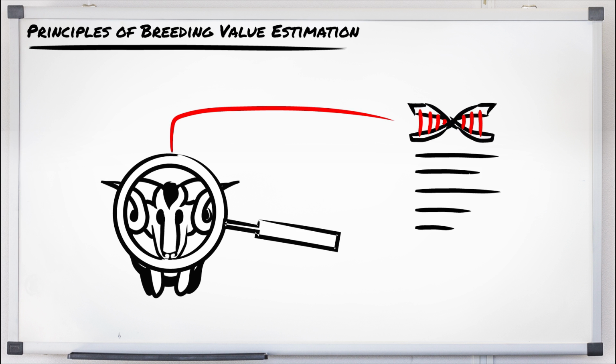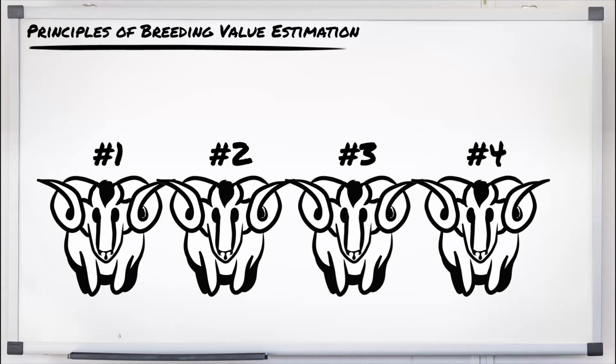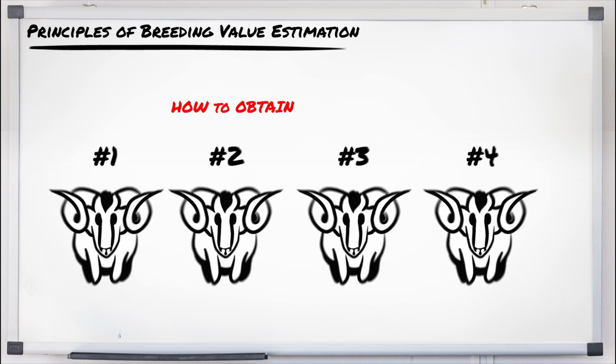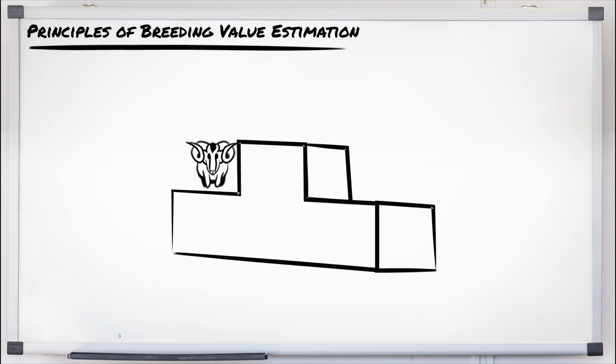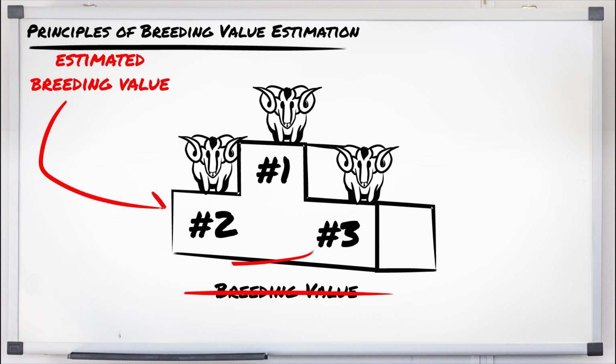In other words, he needs to get a good impression of the genetic value of the ram as father of the next generation. This is also called the breeding value of an animal. If we would know the breeding values of the rams, we could rank them accordingly and then choose the best ram for breeding. But how can we obtain such a ranking of the animals? To rank the animals, we would need to get an insight in the breeding values of the rams. The problem is that we cannot measure the true breeding value, but we can make an estimate of it.